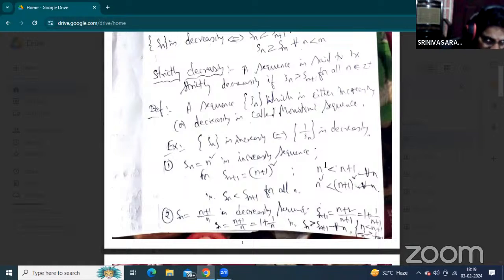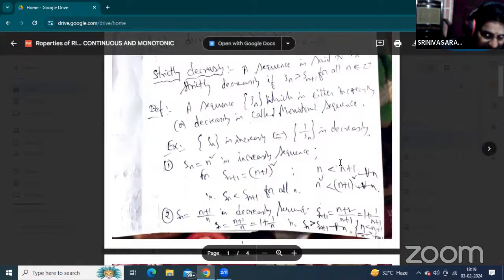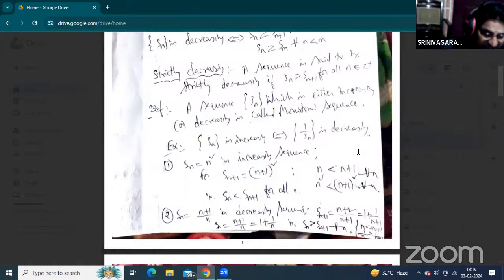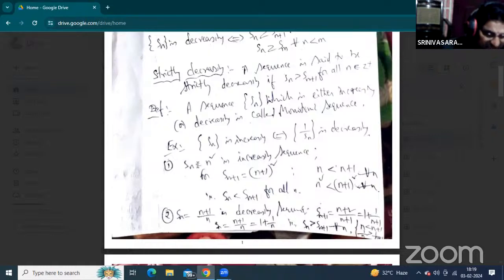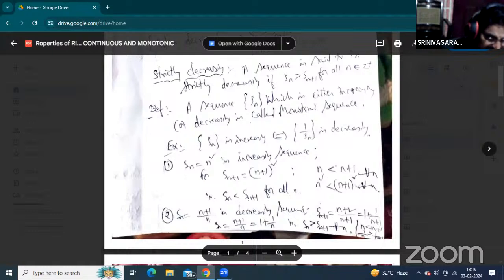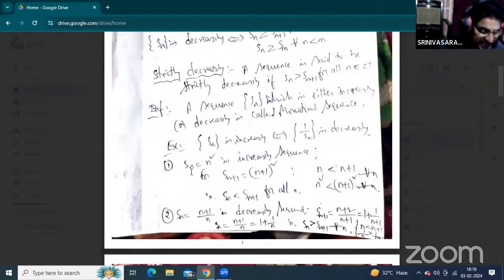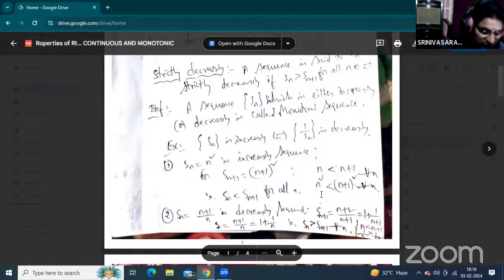Now, squaring on both sides, n square is less than n plus 1 whole square. What is n square? That is Sn. And n plus 1 whole square is Sn plus 1, because replacing n by n plus 1 gives Sn plus 1 equal to n plus 1 whole square.